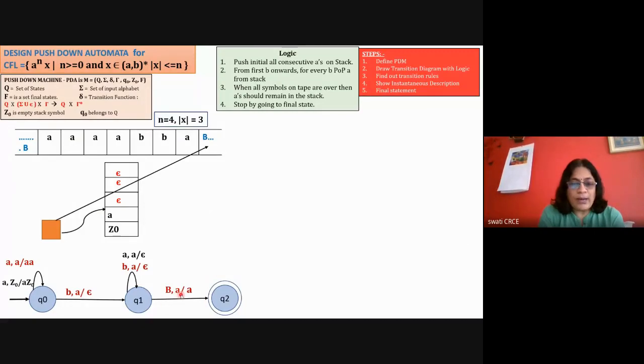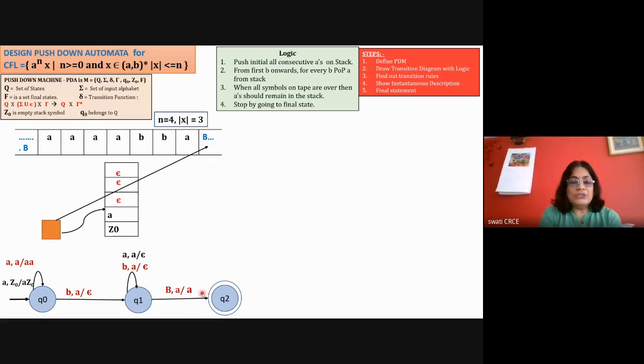So B comma A is going to remain as A only, and it is going to the final state, Q2. In the diagram we show this by a double circle. That means it is a final state, and once it reaches the final state there are no transitions, so it will halt. That means the string is successfully accepted by the machine.